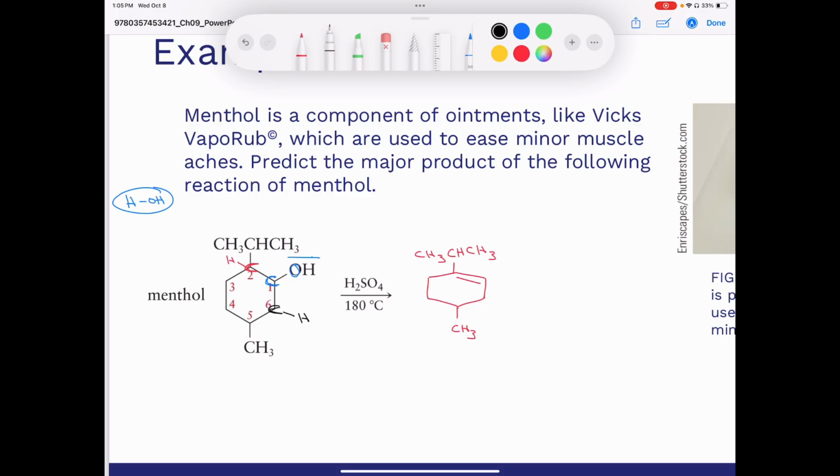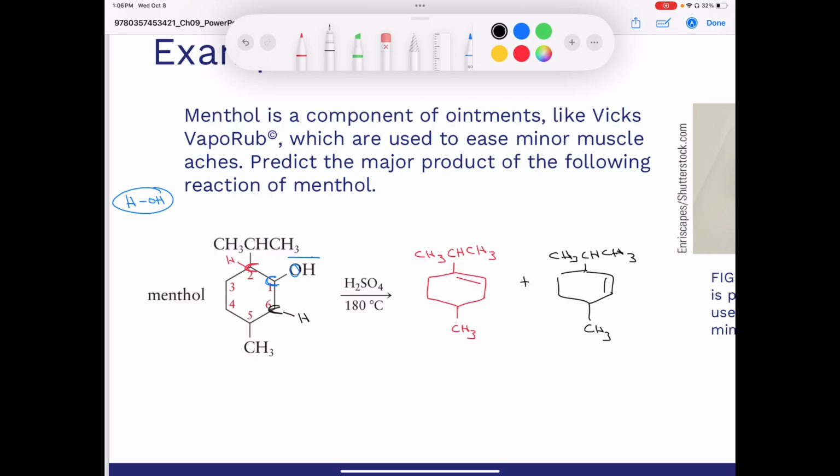Now, if we were to pull off the proton in black, in that case, our double bond is going to be here. So let's draw what that would look like. So our double bond would be here. We have our CH3 group, or our methyl group, here. We have our isopropyl group up top, like that.